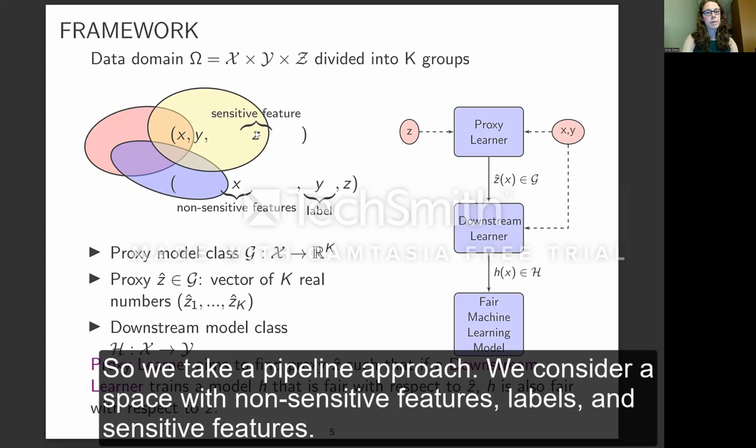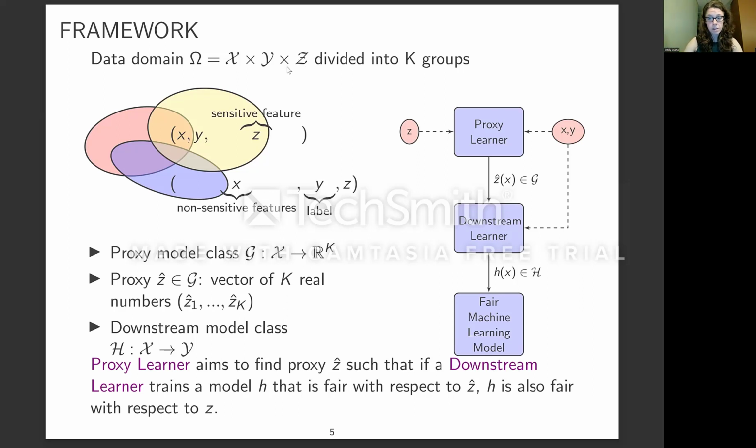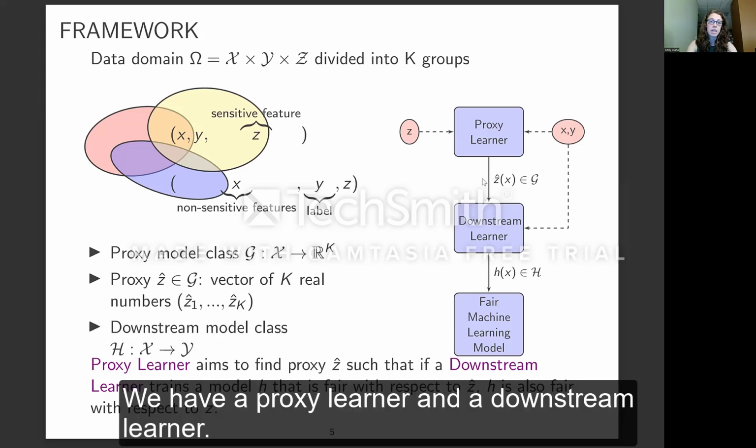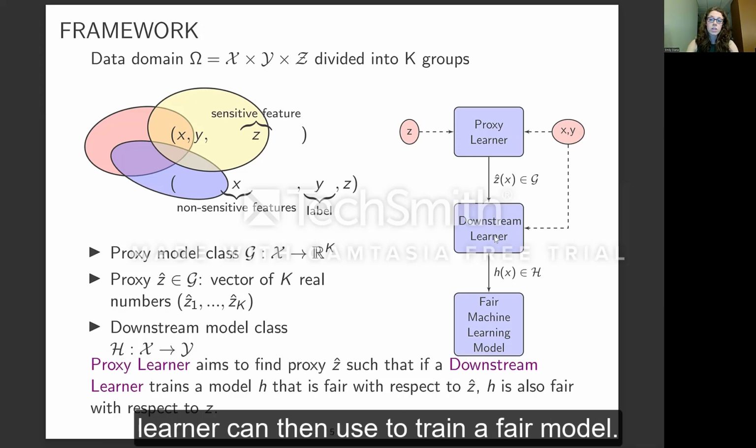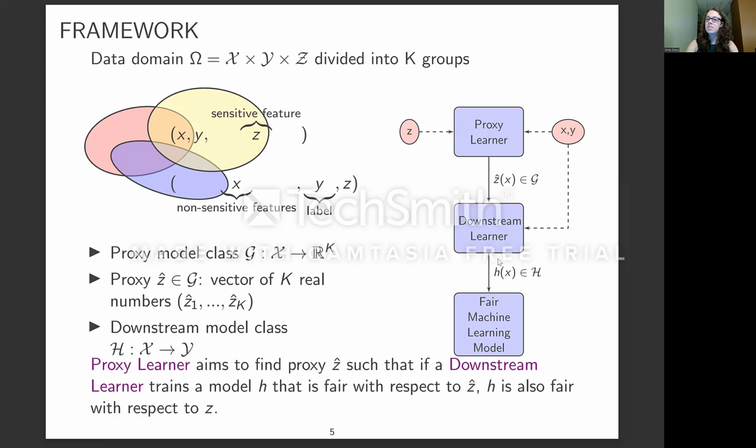We consider a space with non-sensitive features X, labels Y, and then a sensitive feature Z. We have a proxy learner and a downstream learner. The proxy learner will take in the sensitive feature Z and the non-sensitive features X and Y, and make a function that the downstream learner can use to impute values of Z. The downstream learner is the one that generates the fair machine learning model, to do things such as filter resumes. We have a specific statistical model class that the proxy will be drawn from, and a specific model class that the downstream learner will be using.